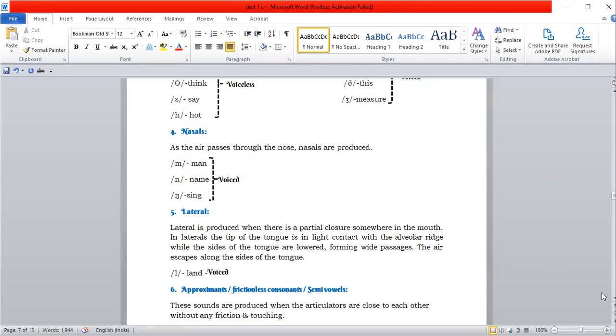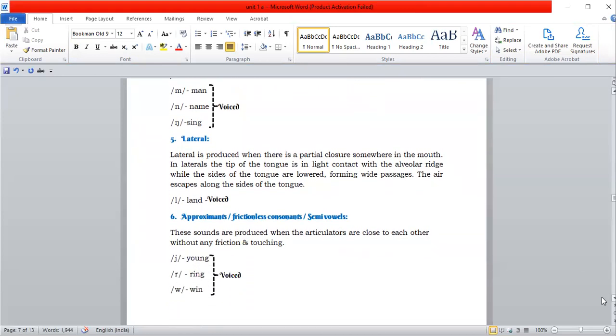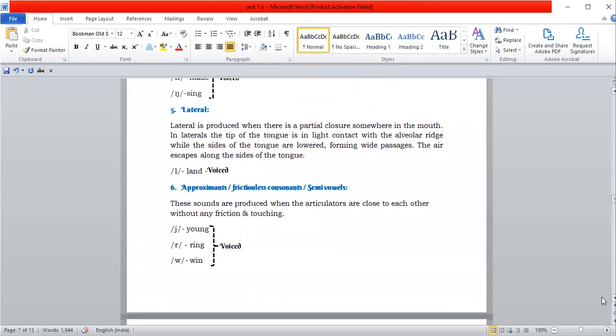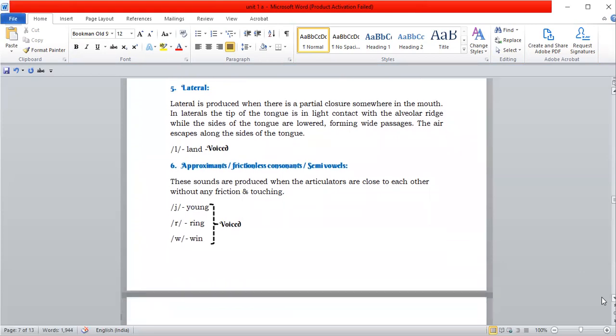And the next type is approximants, or frictionless consonants, or semivowels. These sounds are produced when the articulators are close to each other without any friction and touching. As there is no friction while producing these sounds, they are also called frictionless sounds. The y sound, yang. R sound, ring. W sound, in win.